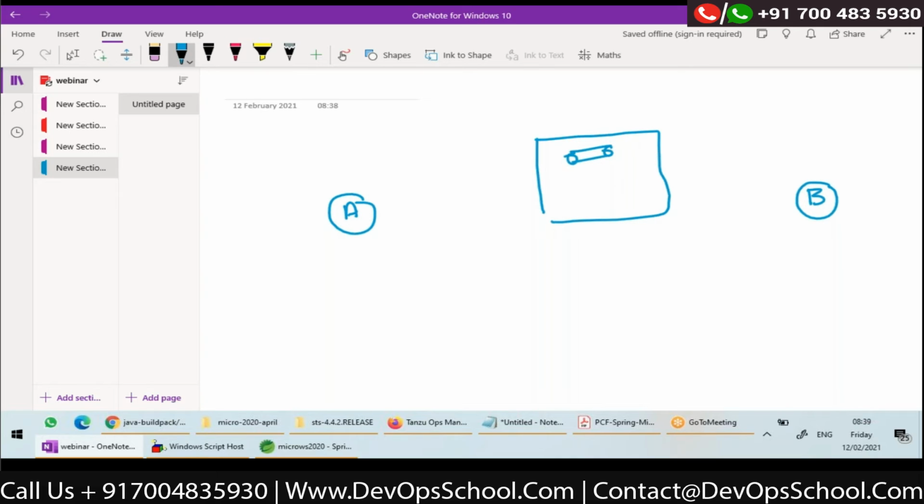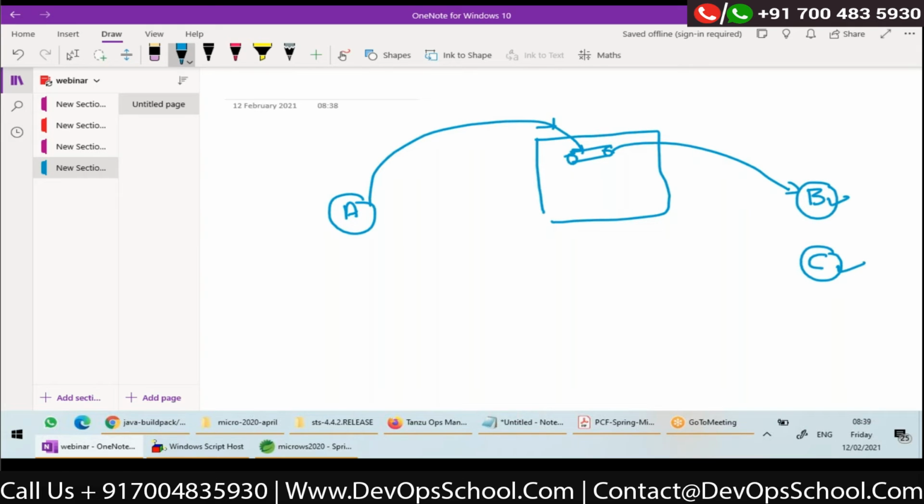Whenever A wants to send a message asynchronously to B, it will put a message in the queue. B will be a listener for this queue. B will receive it. Suppose there is application C also, and whenever a message comes to this destination, application C also wants to receive it.